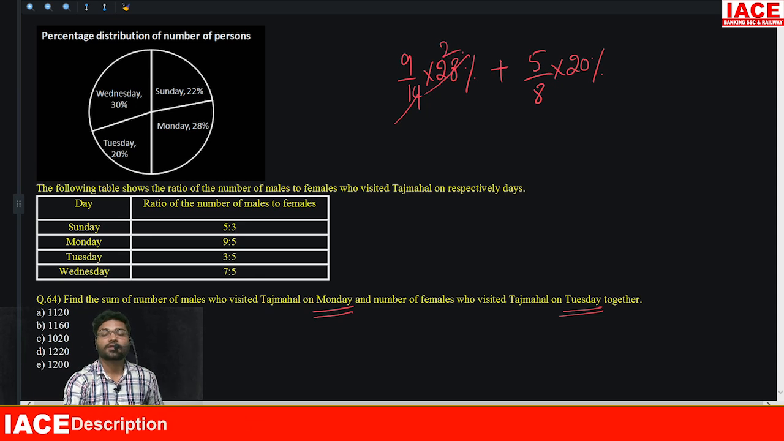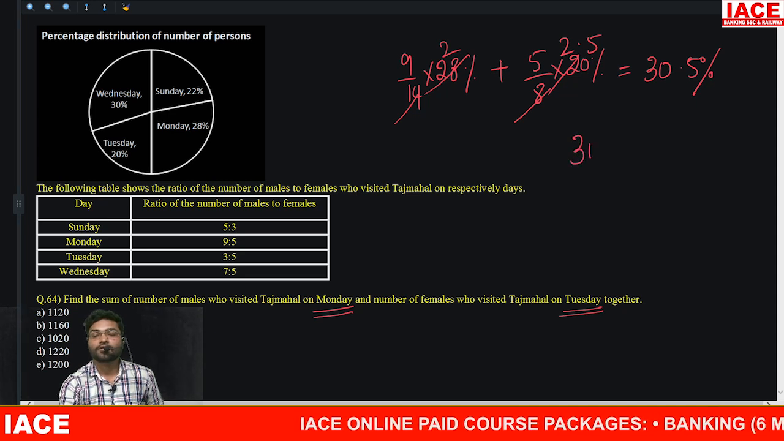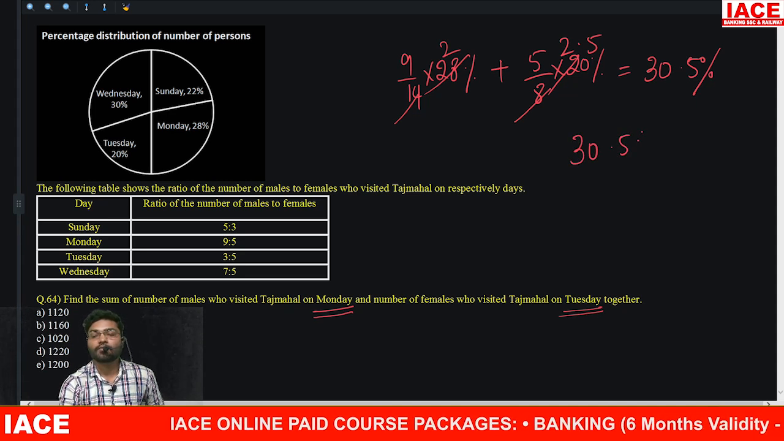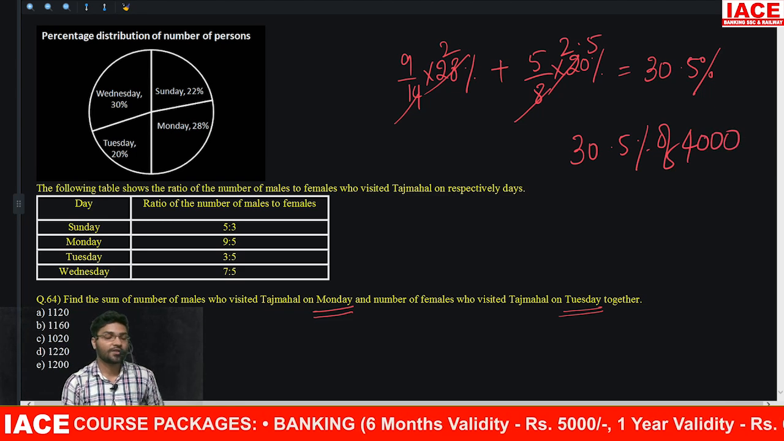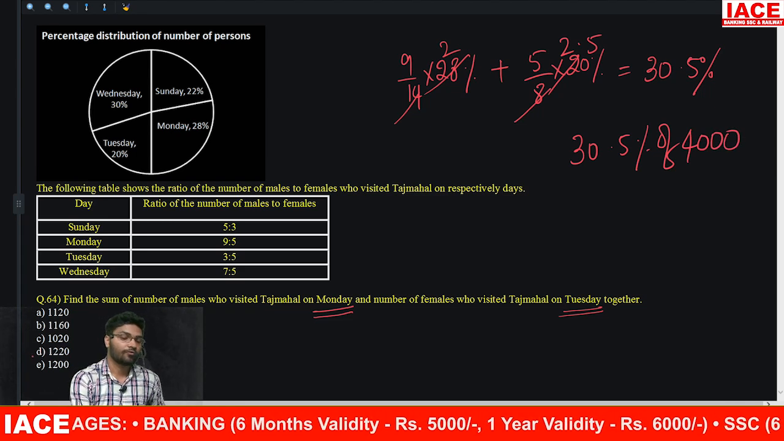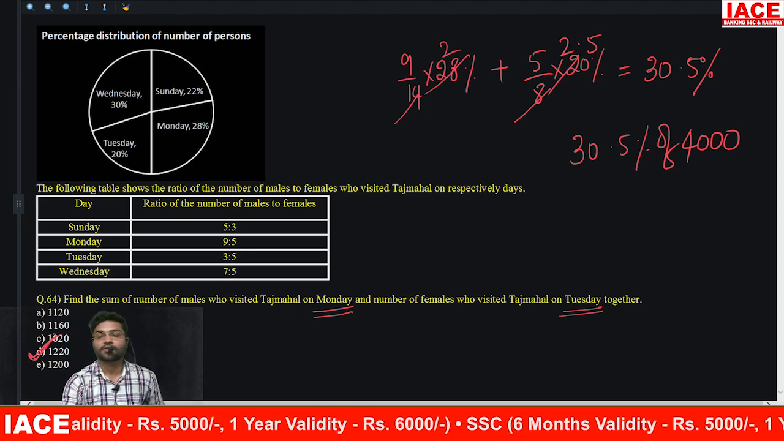So this is 18 plus 12.5. 9 into 2, 18. 18 plus 12.5 and 30.5%. So 30.5% of 4,000. 4 times is 1220. Option D is your correct answer.